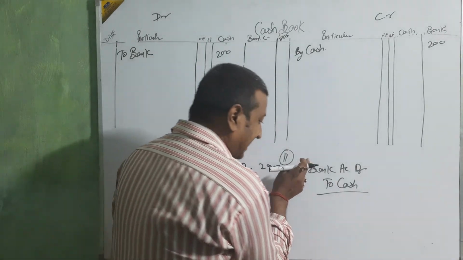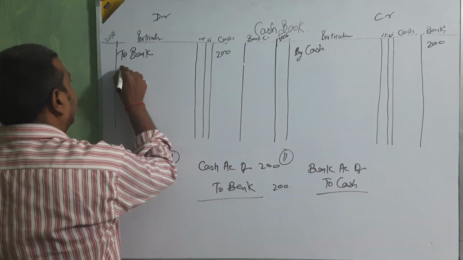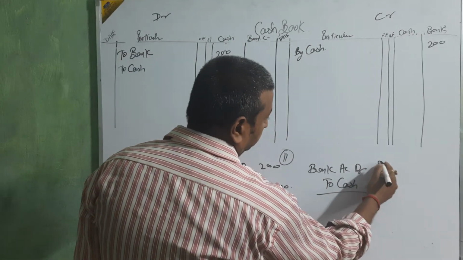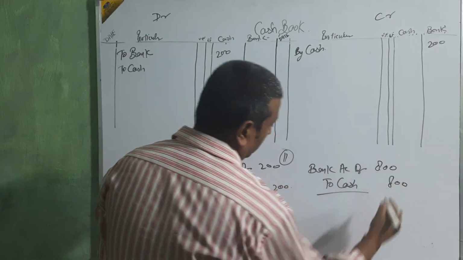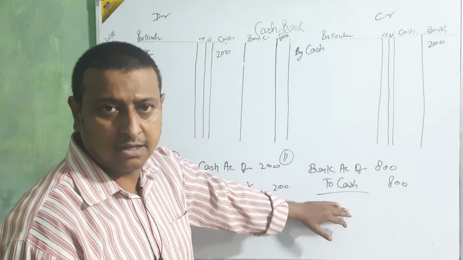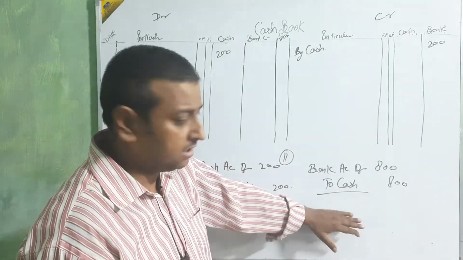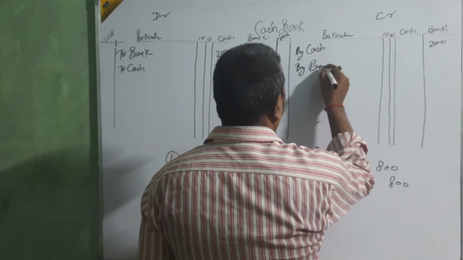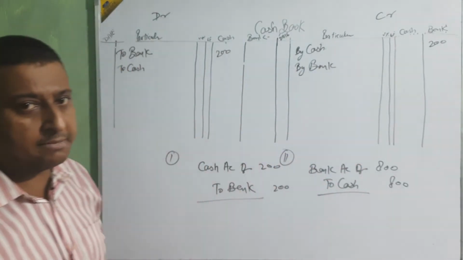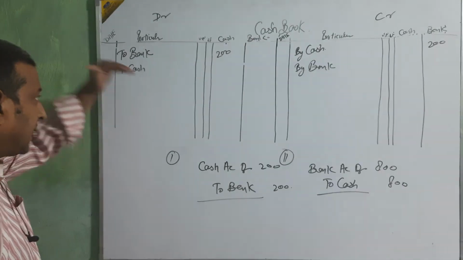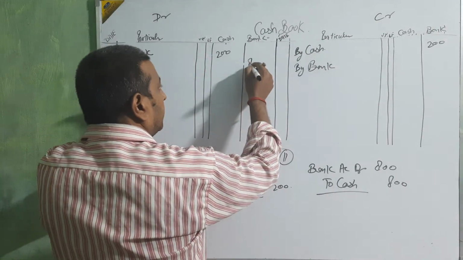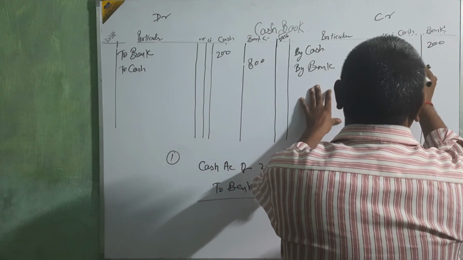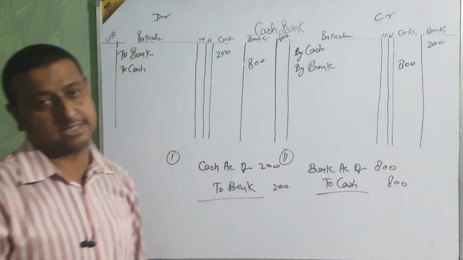First bank is debit, so cash will debit: to cash. Then here cash is the credit, so bank will credit. Again the same rule: written to cash, then bank column; by bank, then amount in the cash column.